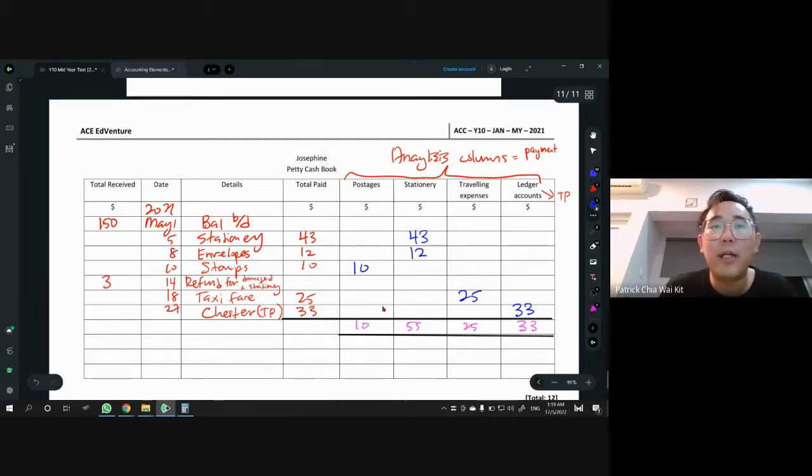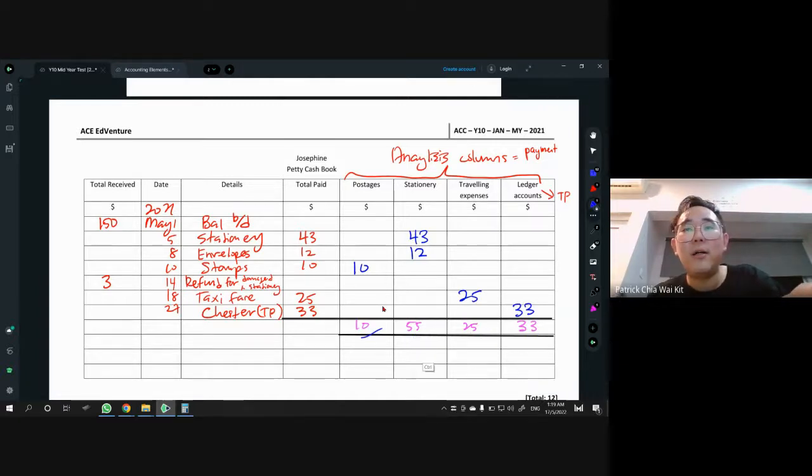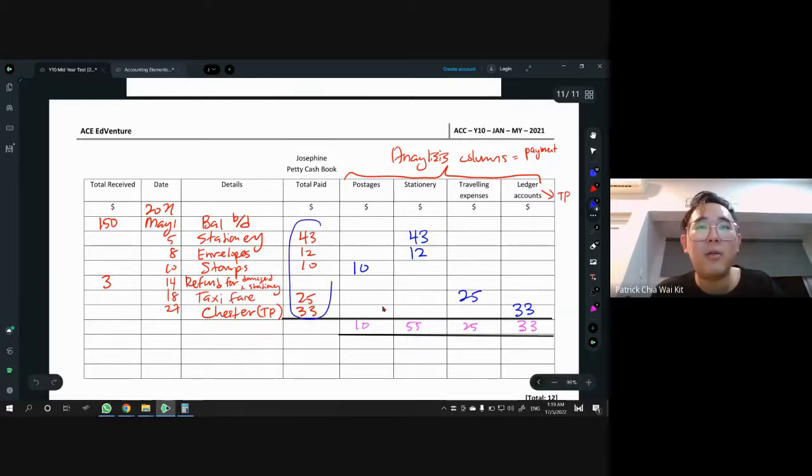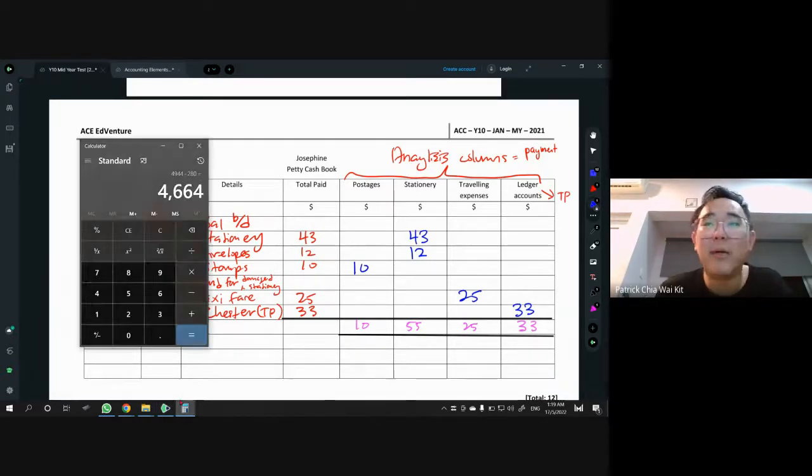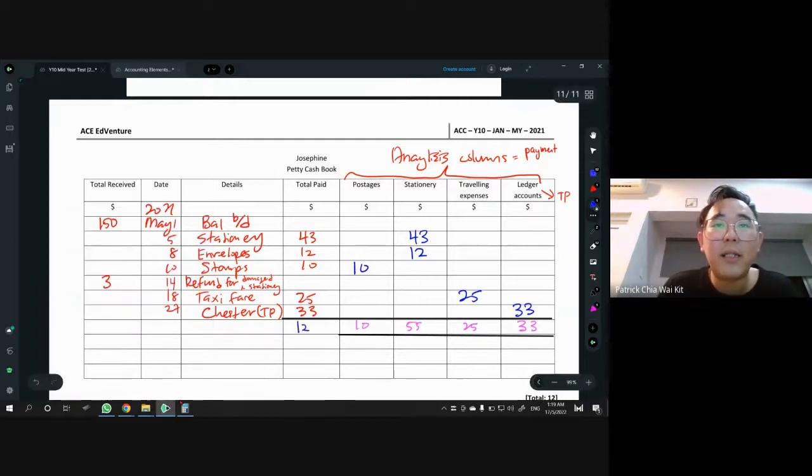Next thing to do is this box, for us to total up and calculate our total paid. To do this, you can take 10 plus 55 plus 25 plus 33, or you can also total from 43 all the way until 33. All these numbers total together, you get the same thing. Obviously, I will take the easy one with fewer numbers, so 10 plus 55 plus 25 plus 33. Only make sure that you do not make a calculation error or write the wrong number. If not, then you're gg.